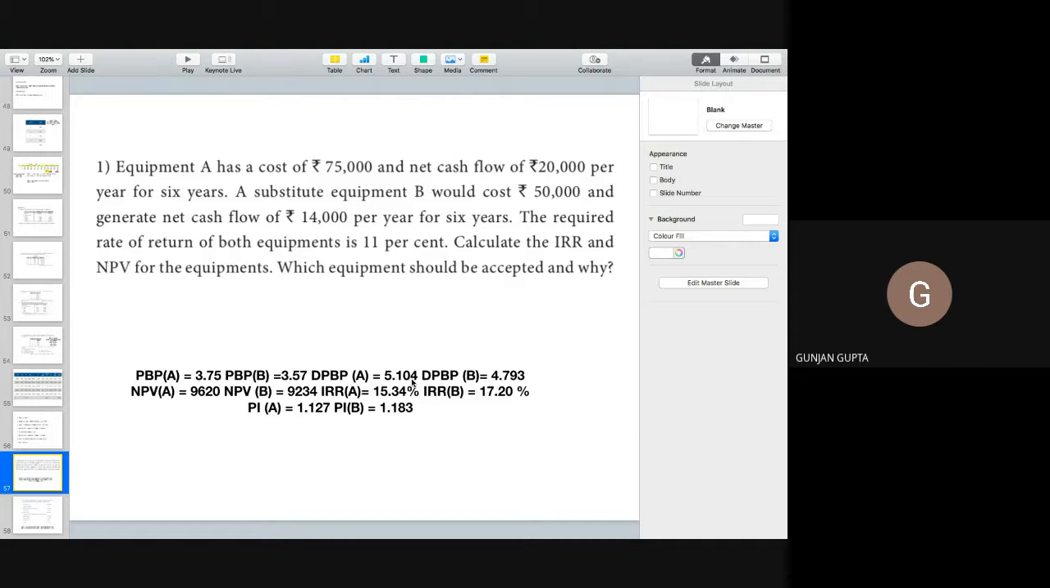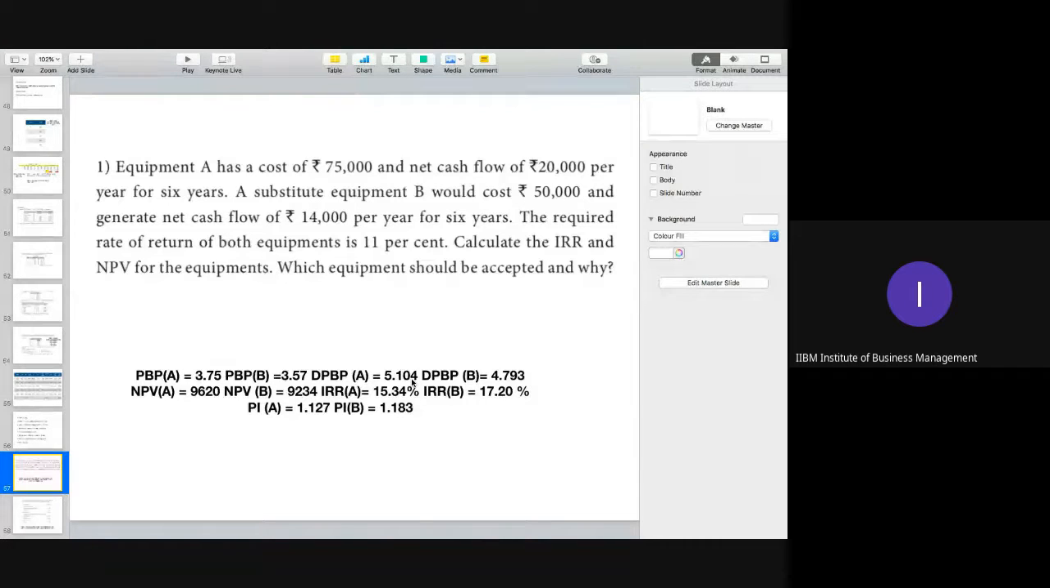18,020. 16,240. 1 minute, let me calculate. 20,000 into 0.812 is 16,240. 0.731 into 20,000 is 14,620. Yes, 14,620. I took 0.732, so the difference will come.